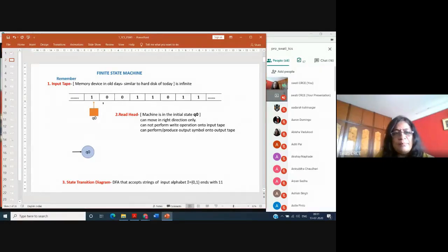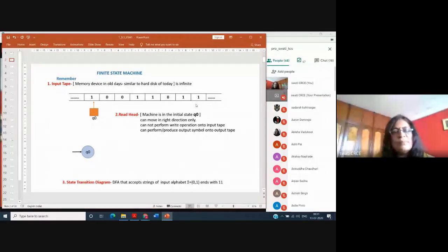So what is the first thing that you have to remember for finite state machine? That a finite state machine has an input tape as a device where your input is stored, and this tape is infinite. The length of the tape is infinite. We can go on storing any kind of big string, and the size is not limited.